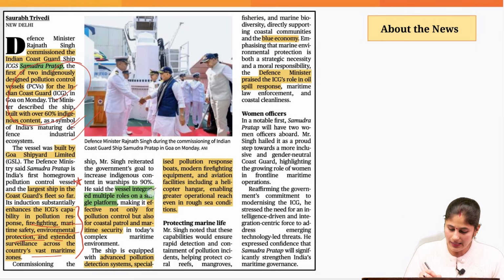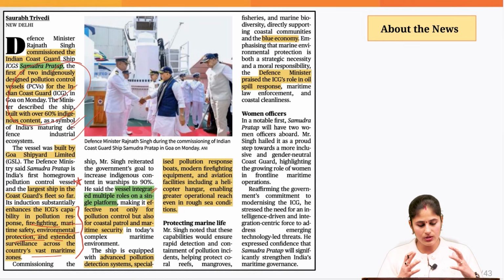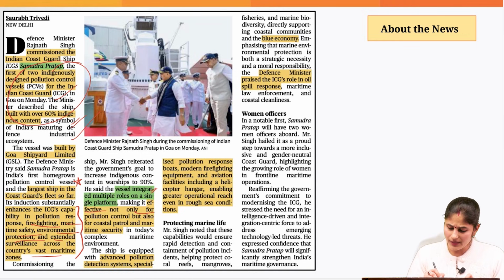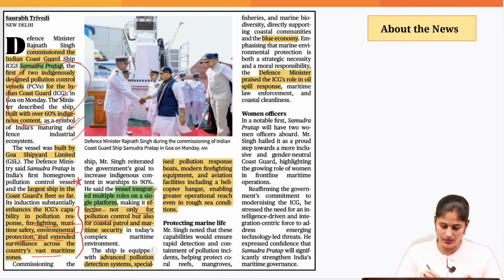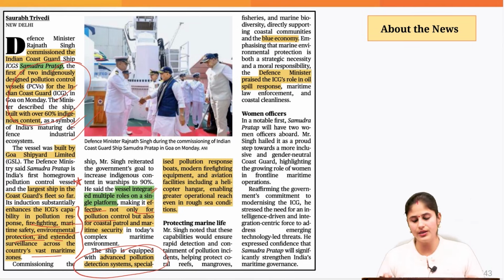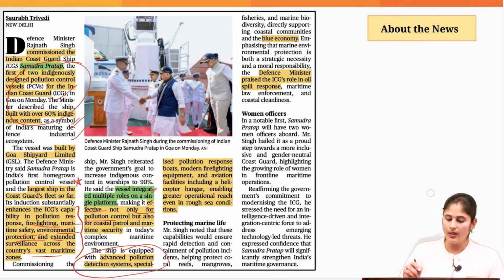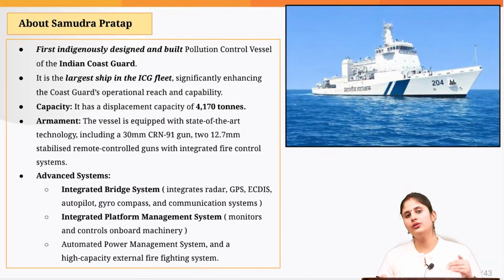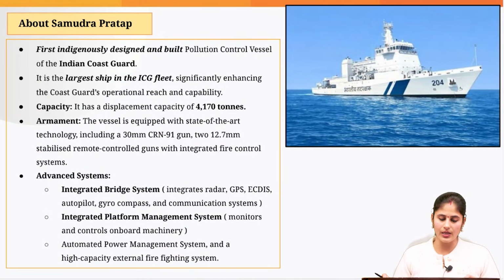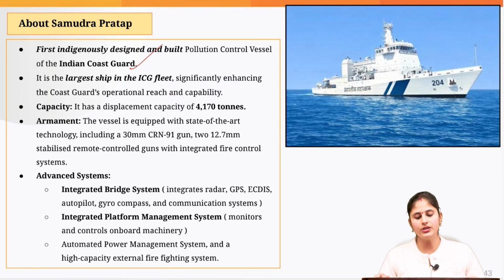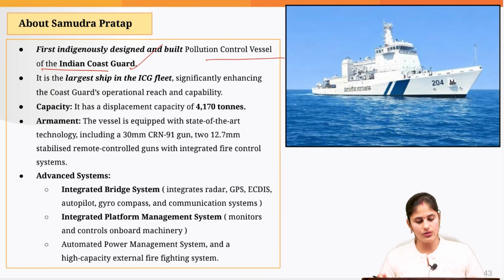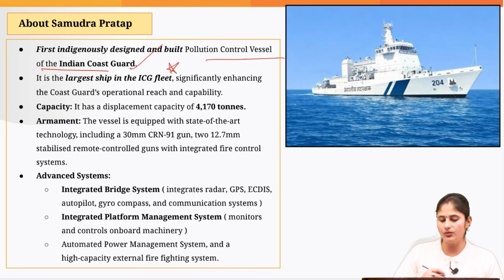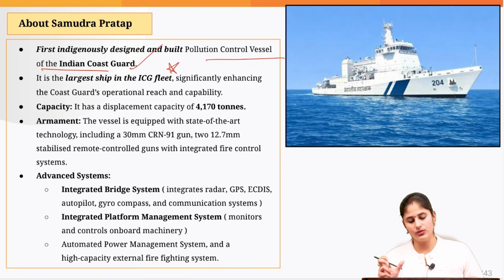The vessel is integrated with multiple roles. It is effective not only for pollution control but also for patrolling of the coastal regions. And it has an advanced pollution detection system as well. Okay. Now, let's just look into further points with respect to Samudra Pratap. So, it is the first indigenously built and designed pollution control vessel of the Indian Coast Guard, and this we have read that this would be the largest ship when it comes to the Indian Coast Guard fleet.